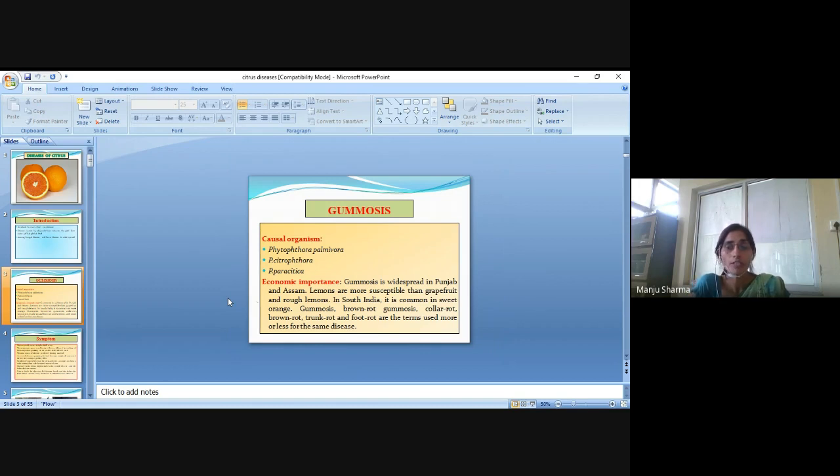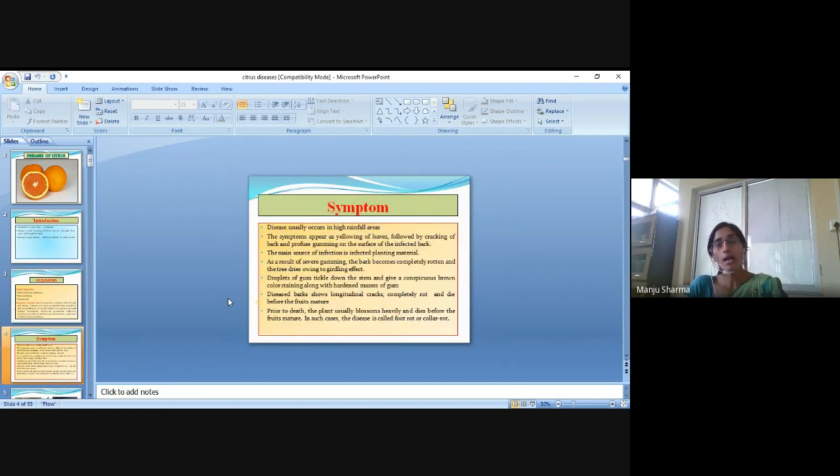Gummosis is widespread in Punjab and Assam. Lemons are more susceptible than grapefruit and rough lemons. In South India, it is common in sweet orange. Gummosis, brown rot, gummosis, collar rot, brown rot, then trunk rot and foot rot are the terms used more or less for the same disease.